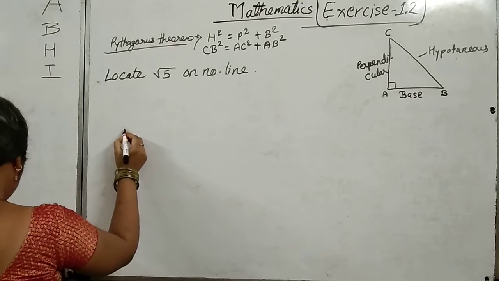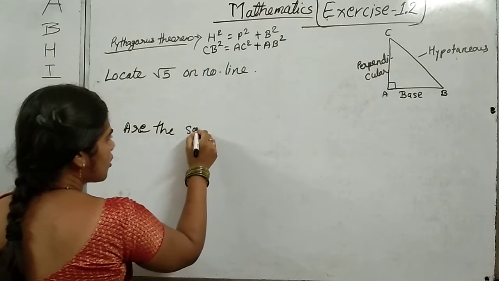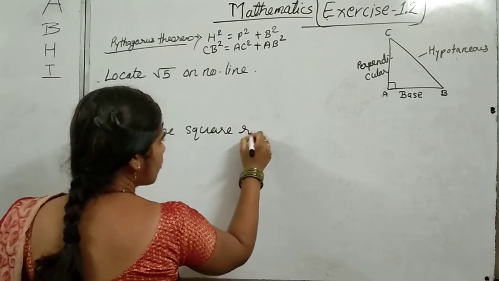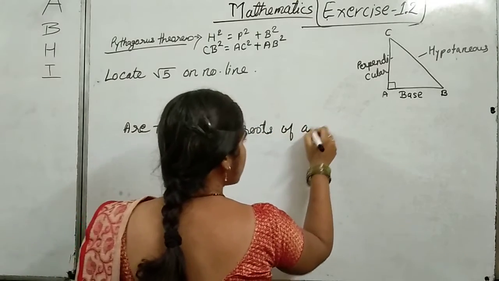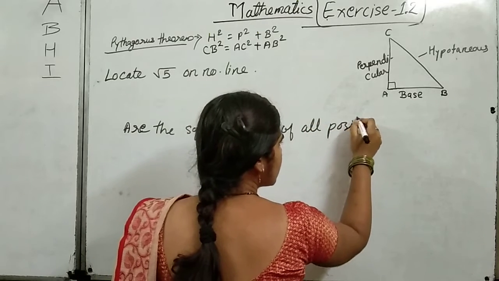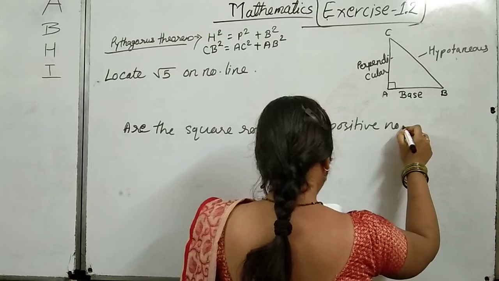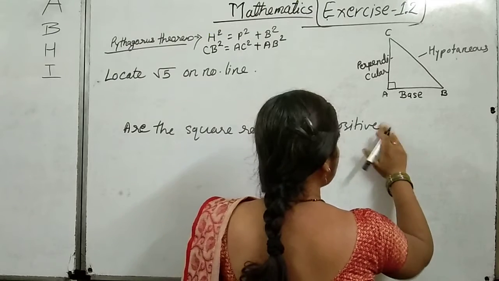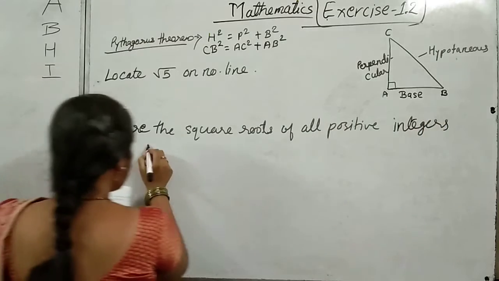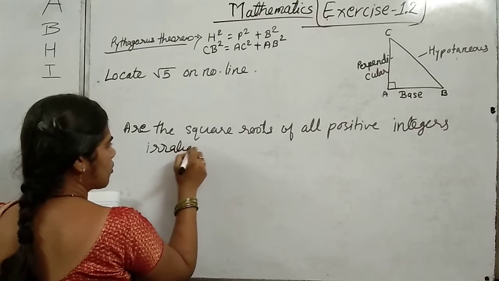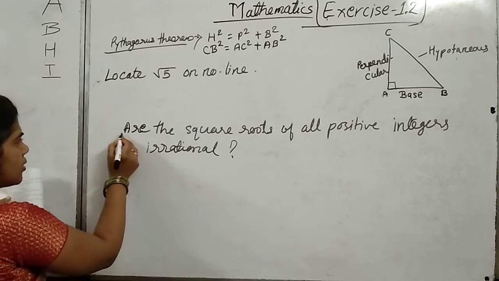What the question is saying is: are the square roots of all positive integers irrational? So first of all, understand the question.